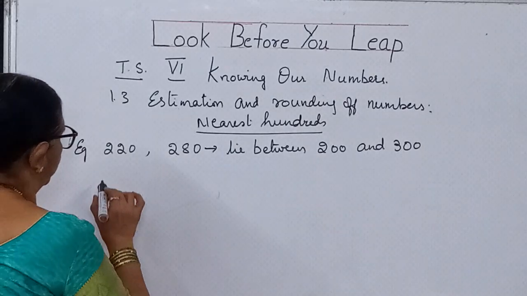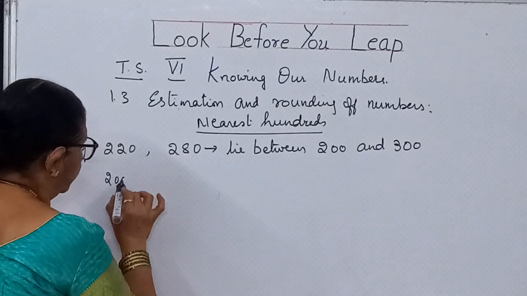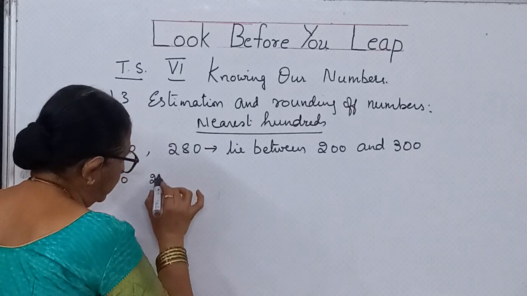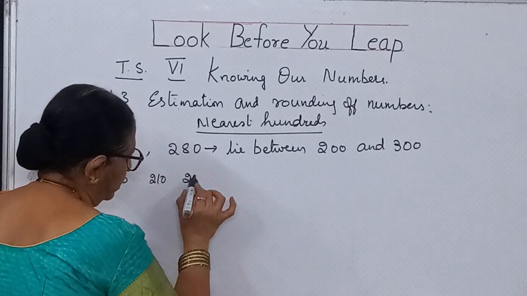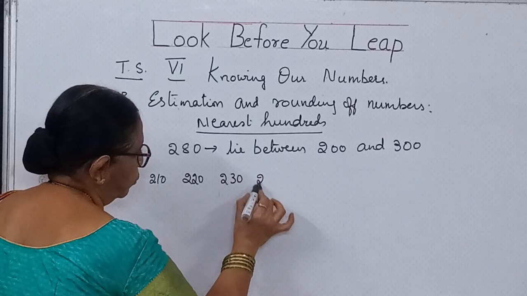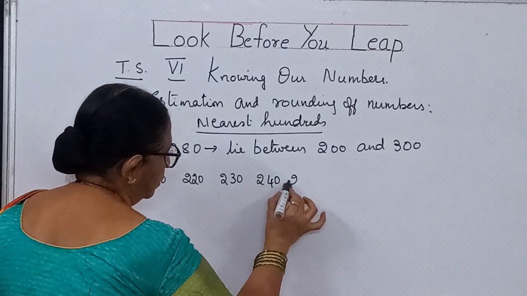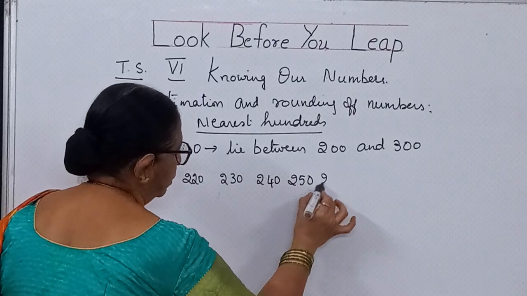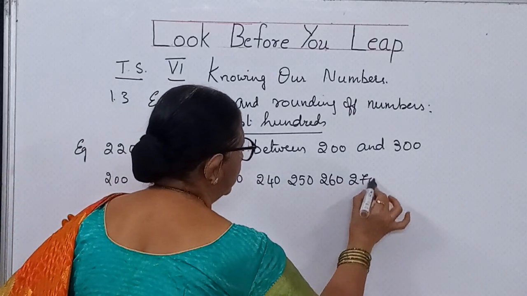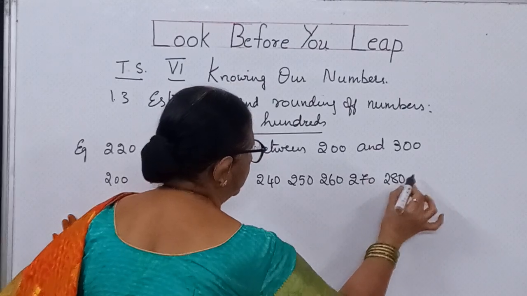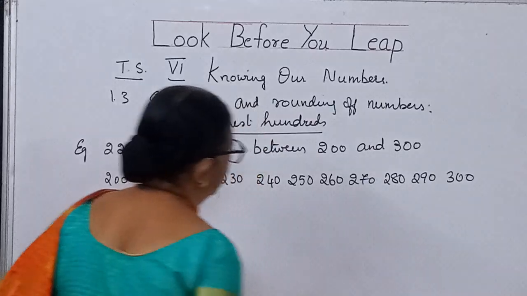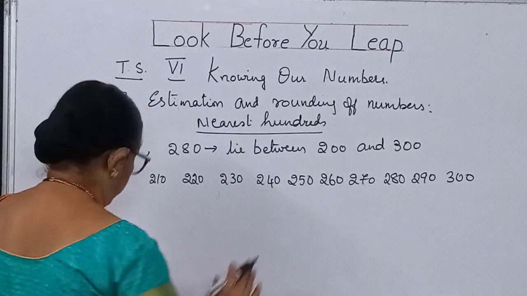So let me write those values here. 200, then 210, 220, 230, 240, 250, 260, 270, 280, 290 and 300. These are the various numbers children.